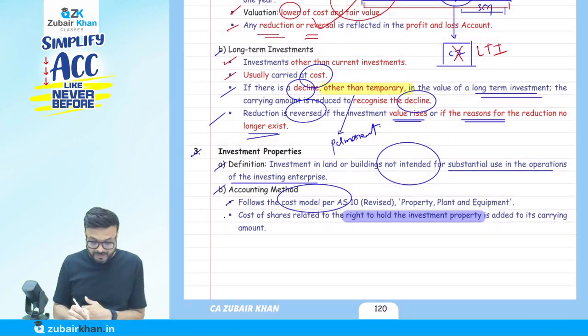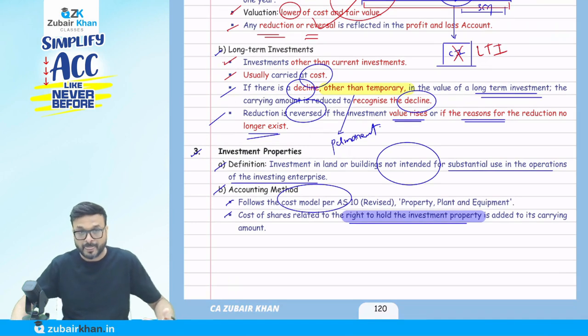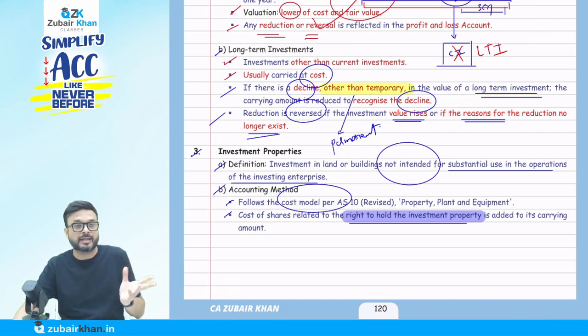But what is new here is that the cost of shares related to the right to hold the investment is added to this carrying amount. What does it mean? Suppose when we purchase shares, which is mandatory, for example, a cooperative society has a land. I want to purchase that land, but the cooperative society says, no Zubair, if you want to purchase the property, you have to purchase 10,000 shares of the cooperative society. So it is mandatory on me to hold the rights to purchase the shares to purchase the land. That cost of shares will be added to the cost of the property.